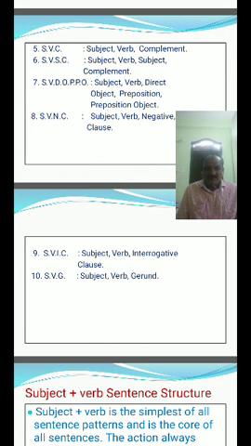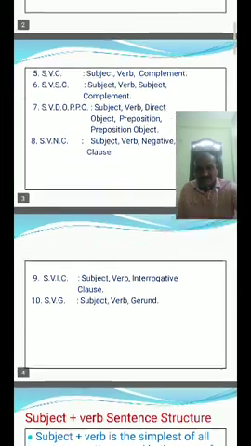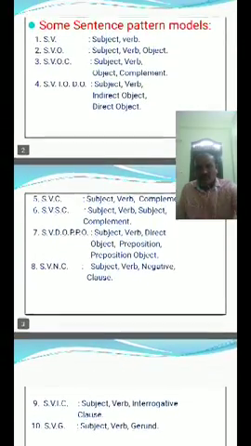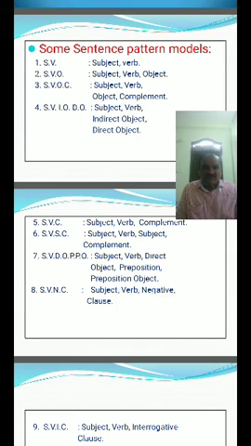One type of sentence structure: subject, verb, noun or pronoun, preposition. Another: subject, verb plus noun or pronoun, past participle. Another: subject, verb, noun or pronoun plus present participle. So many types of sentence structures are there. Mainly we will discuss these 10 or more as per our syllabus.